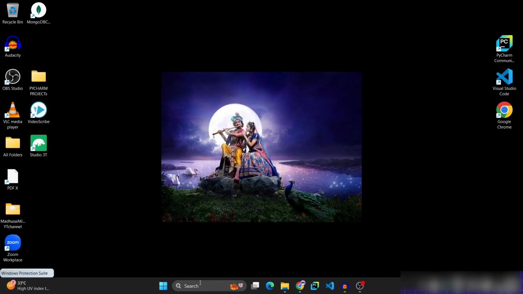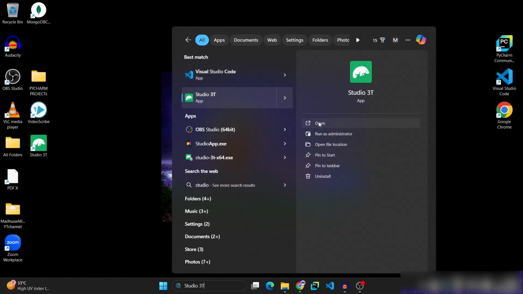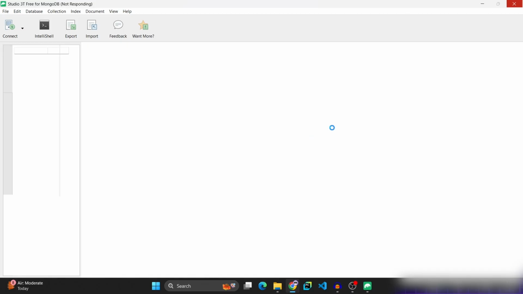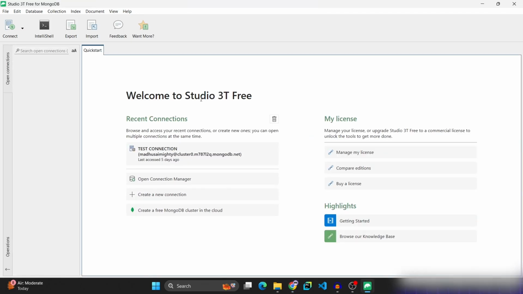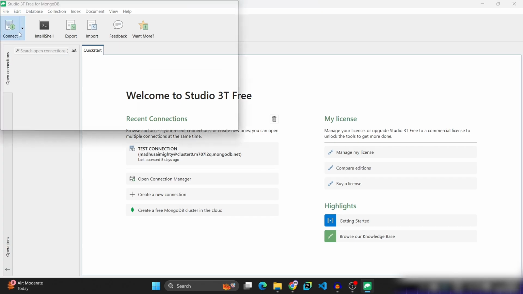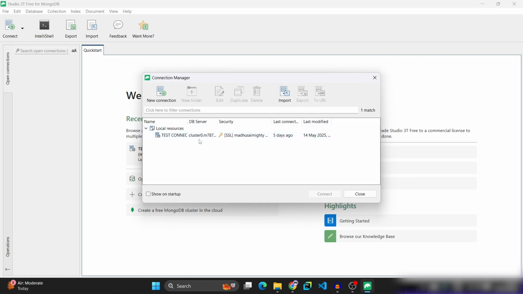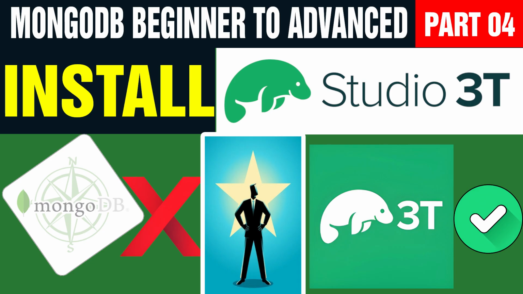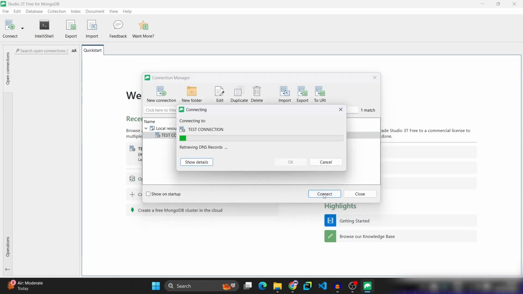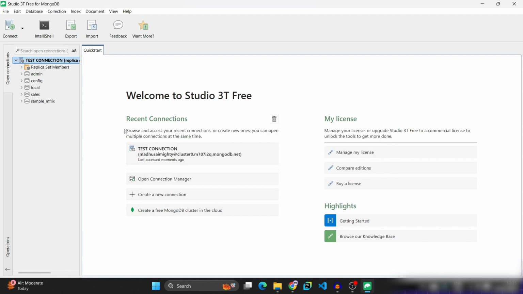First of all, on your computer, open Studio 3T. If you don't have Studio 3T, we have already created a video on how to install Studio 3T on your computer and how to connect it with a cloud database. Please watch that video and continue from here. After loading, Studio 3T will look like this. On the top left corner you will find the connect button. Click on connect. Here you will find the test connection which we have already created. If you don't have any connection, please watch the video mentioned in the description box. This is a cloud database connection. Click on it and click on connect. So our Studio 3T is connected with the cloud database.